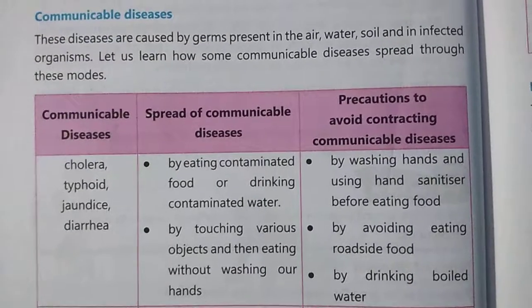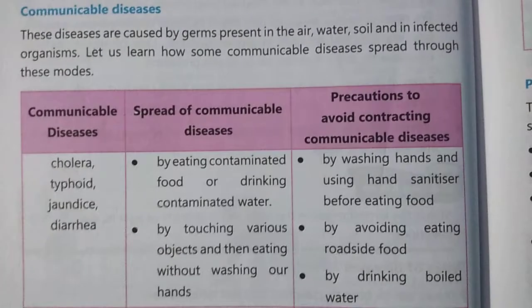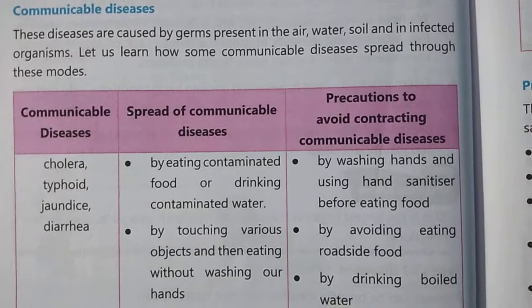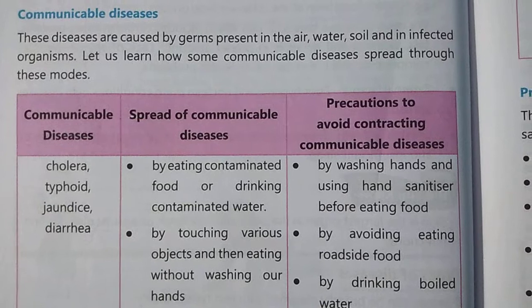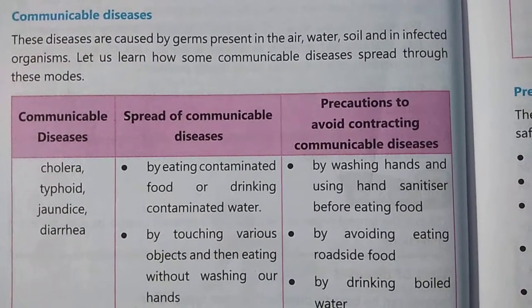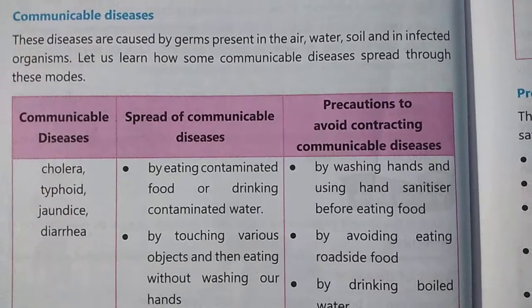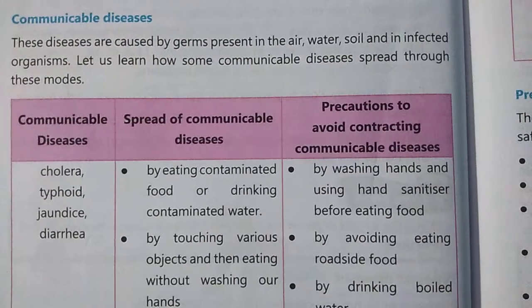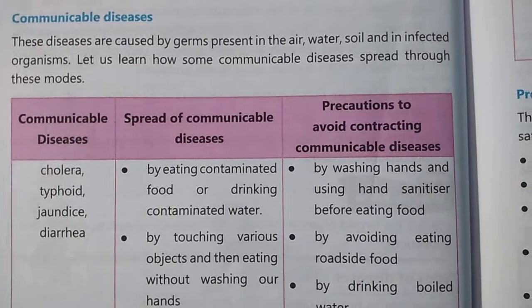In a previous video, we have studied about types of diseases, right? There were two main types of diseases, communicable diseases and non-communicable diseases. So what do we mean by communicable diseases? Communicable diseases are those diseases which spread from one person to another. That is, if one person is infected, if he is diseased, that disease can be spread to another healthy person. These diseases are caused by germs.